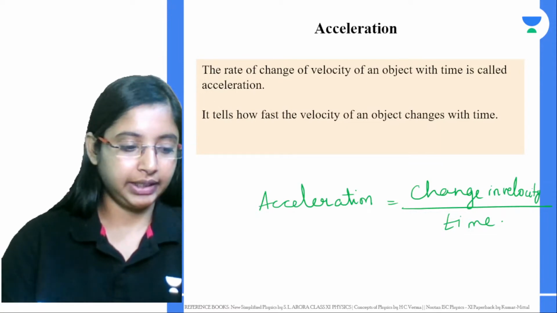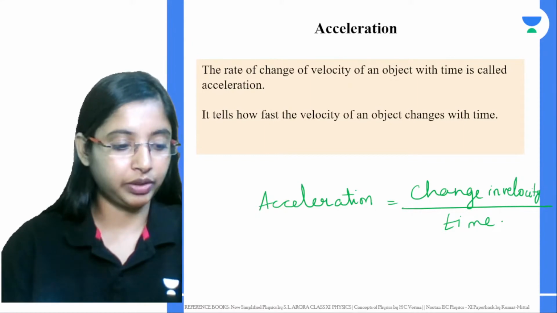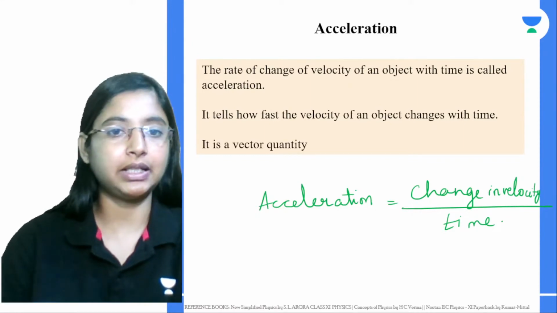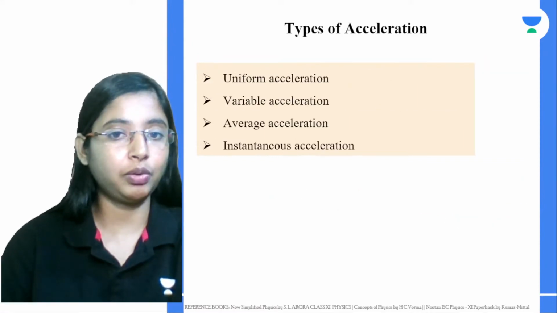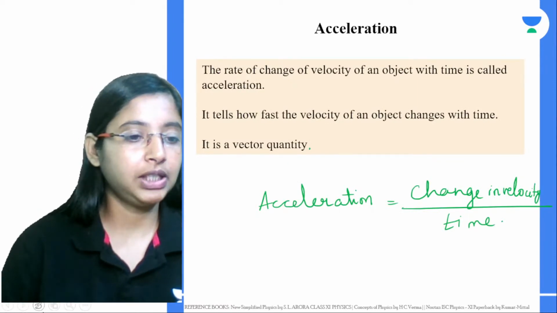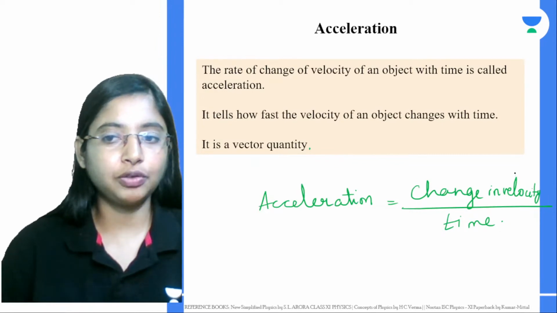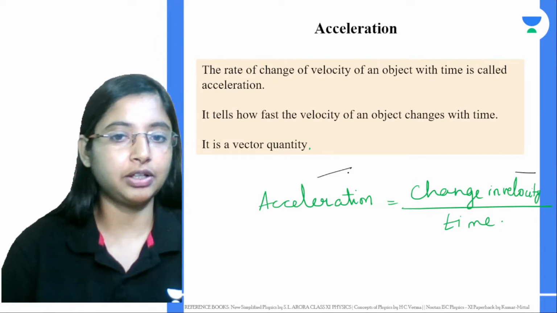Acceleration is basically a vector quantity. And what is the direction of this vector quantity? That will depend on the direction of the velocity change. Whatever is the direction of the change in velocity, the direction of acceleration will be that.